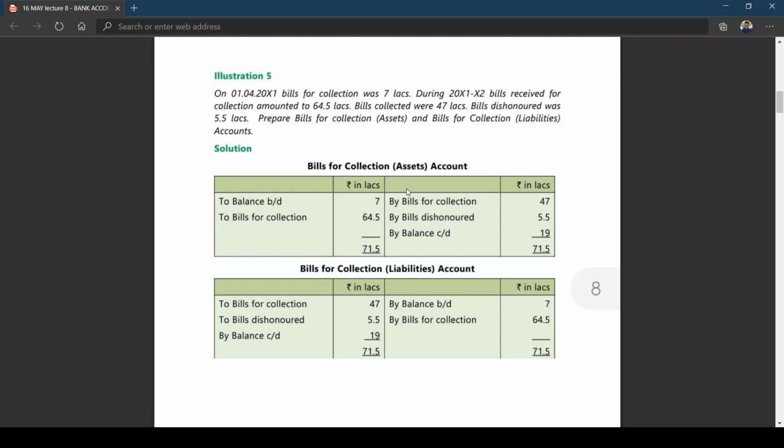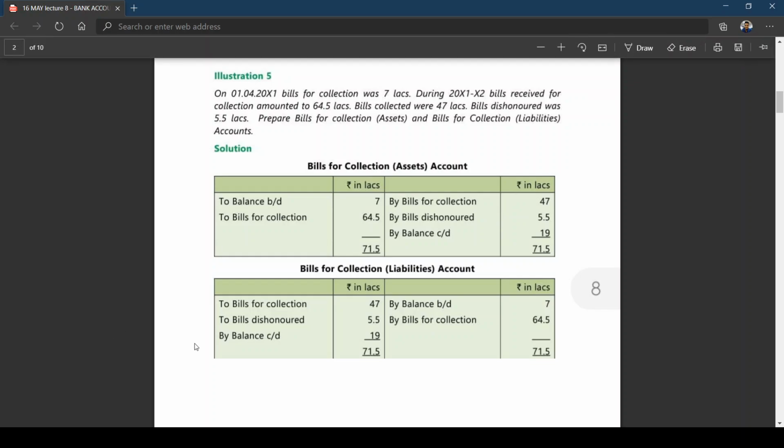Is this clear? So 7 plus 64, 71.5 lakhs. How much has been collected? Totally 47 lakhs. What is bills dishonored? Again here you write bills. Here you write liability in brackets. Whatever bills dishonored you are having, in brackets you write liability. Okay. So the bill is dishonored. When a bill is dishonored, what can the bank do? So it reduces asset, you need not pay. Similarly, it also reduces liability.